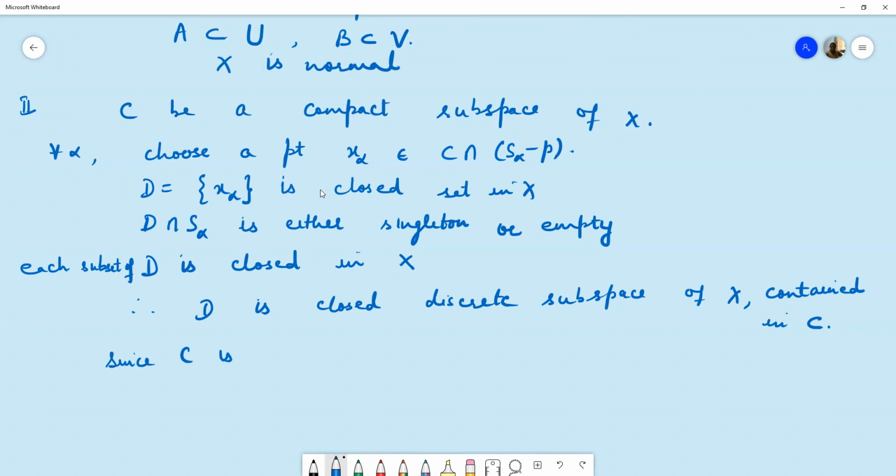Since C is compact, therefore D is finite. It means we can choose point X alpha only in a finite number of spaces C intersection S alpha minus P. Otherwise it will be empty. So it means C is contained in only a finite number of circles S alphas.